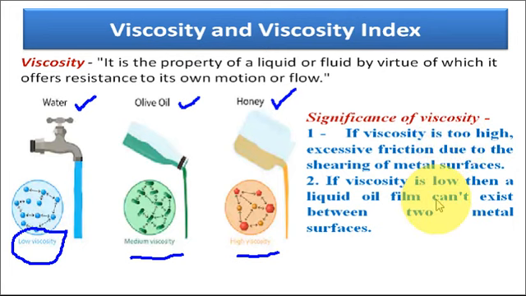Secondly, if the viscosity of the lubricating oil is very low, then a liquid oil film cannot exist between the two metallic surfaces. So in both cases proper lubrication cannot be done. That is why we must know the viscosity of the lubricating oil which will be used on the metallic surfaces.